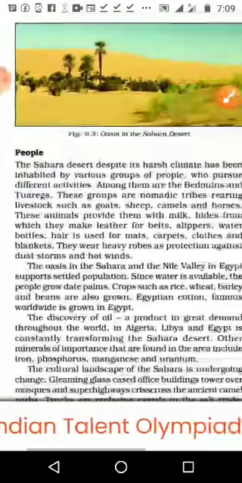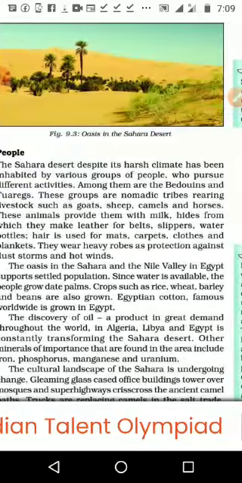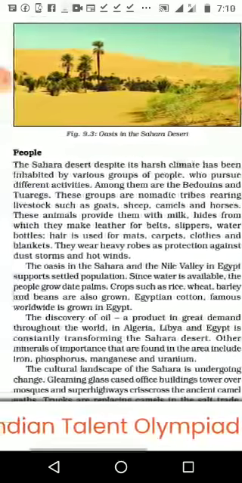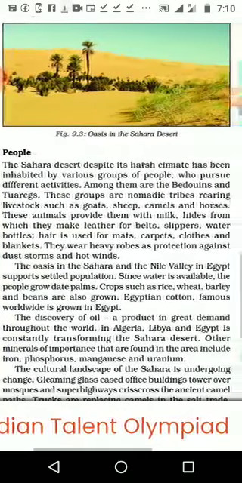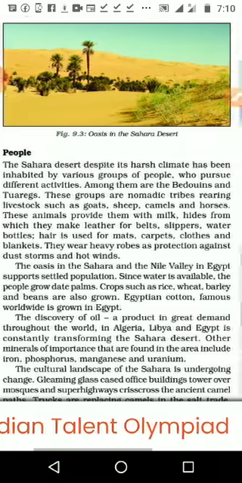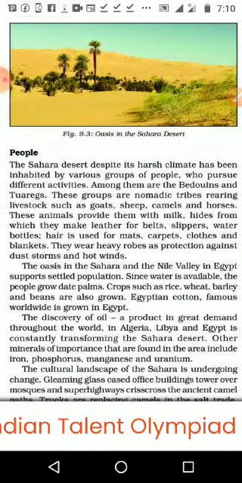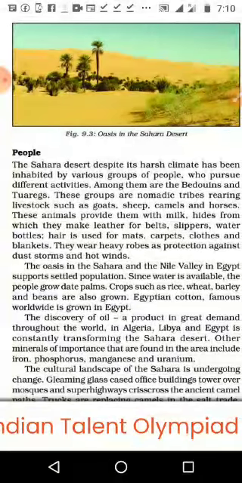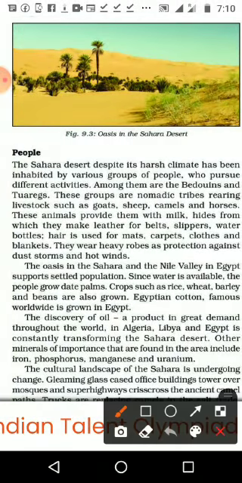Then people of Sahara Desert. The Sahara Desert, despite its harsh climate, has been inhabited by various groups of people who pursue different activities. Among them, Bedouins and Tuaregs. These groups are nomadic tribes rearing livestock such as goat, sheep, camel and horse. Normally in the desert area we see nomadic tribes. According to the climate, they move from place to place and find some pasture for their animals. So the two groups of people, what is their livelihood?